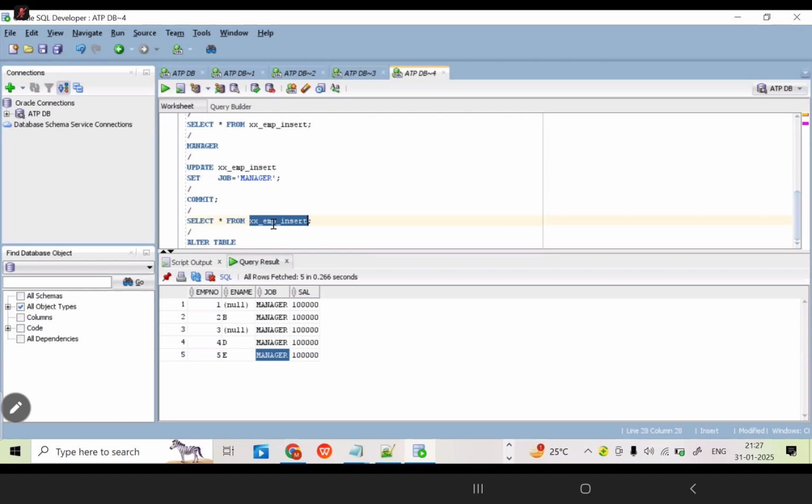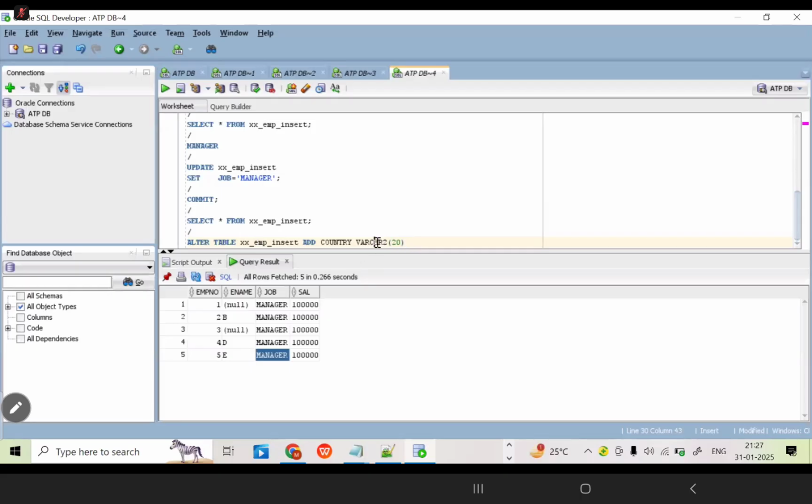Alter table name. And what is my column name? Country only. Add country varchar of, I am going to give it as 20 or something. Okay. Now I am going to execute this query.